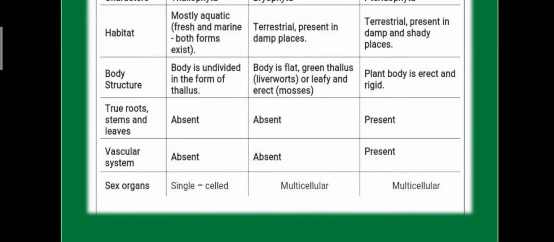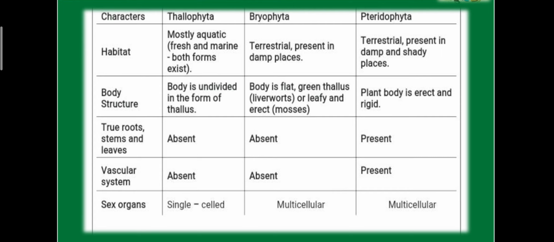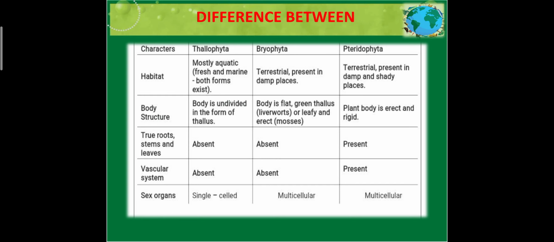Coming to the vascular system. Thallophyte does not have a vascular system. Bryophyte also lacks the vascular system, but pteridophytes have it. Reproductive organs: thallophyte is single celled, so not present. Spore formation is there. Bryophytes are multicellular and pteridophytes are multicellular. So pteridophytes have a well defined reproductive structure.